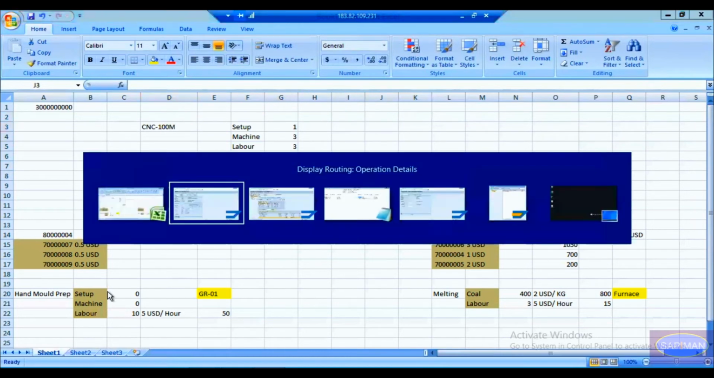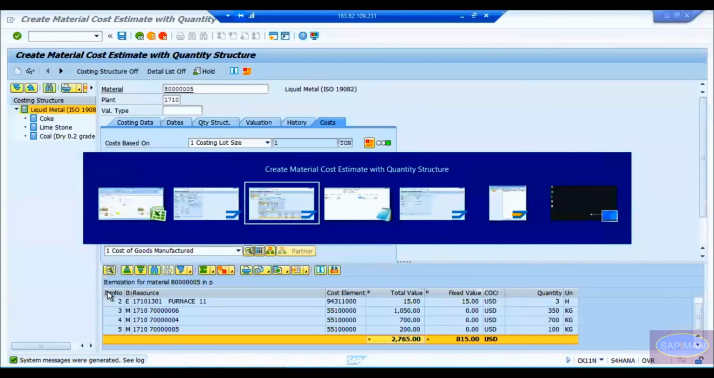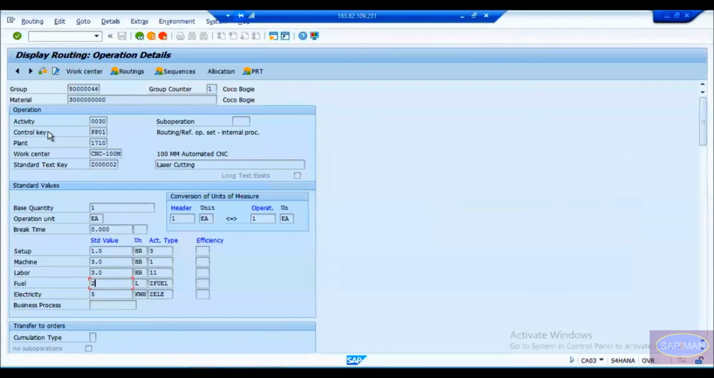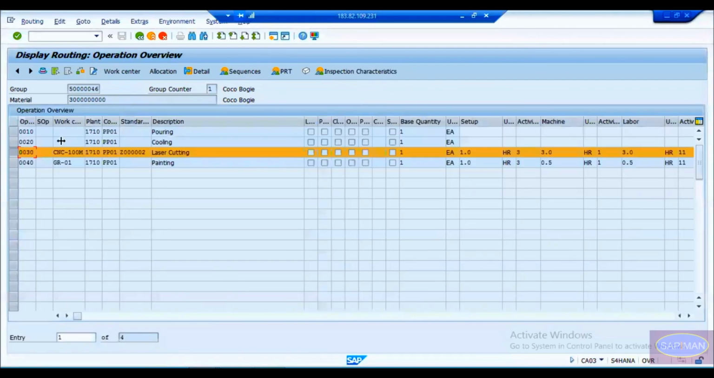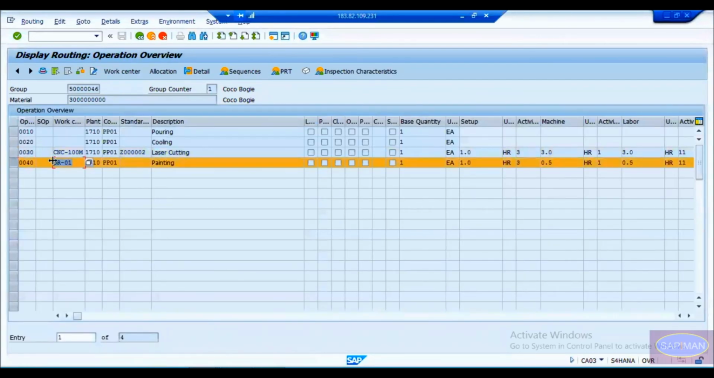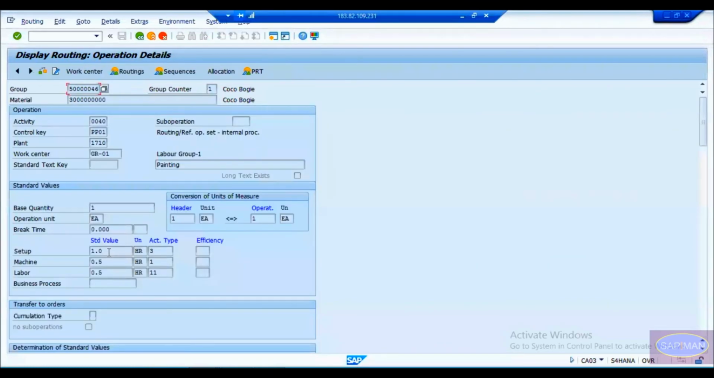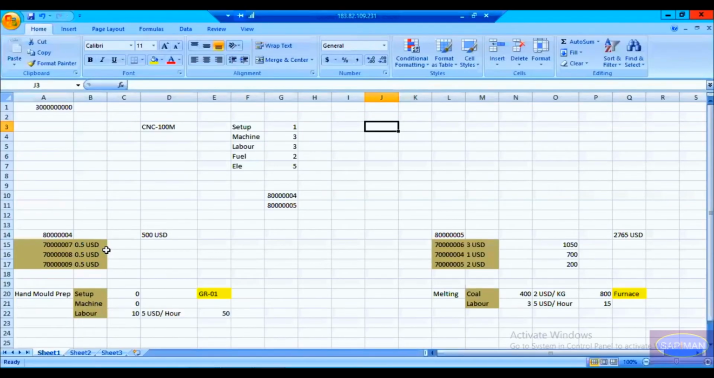Similarly, there is one more operation also available. What is that operation? Operation 40. A group of persons are doing the painting. So for this operation, it is 1 hour of setup. Setup is equal to 1 hour. Machine is equal to 0.5 hour. Labor is equal to 0.5 hour. And this is for your GR01.